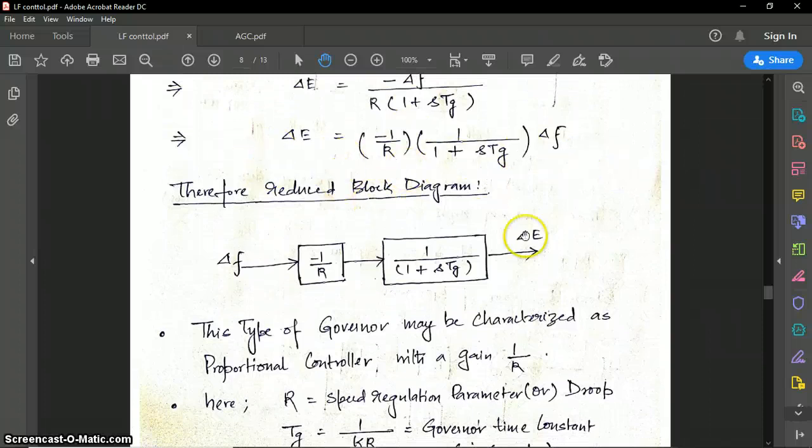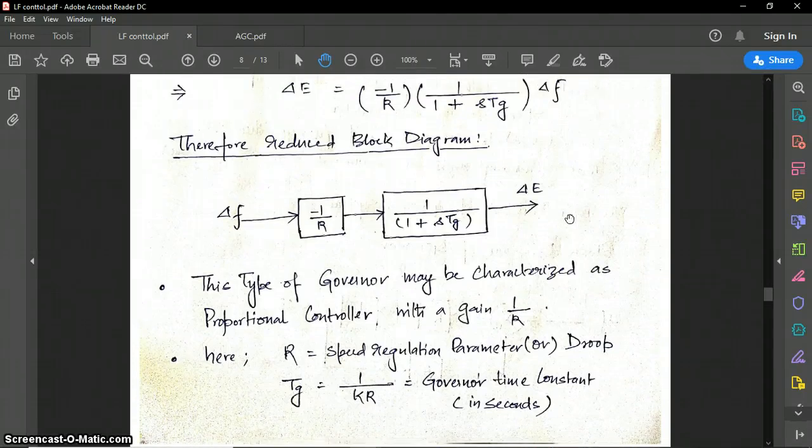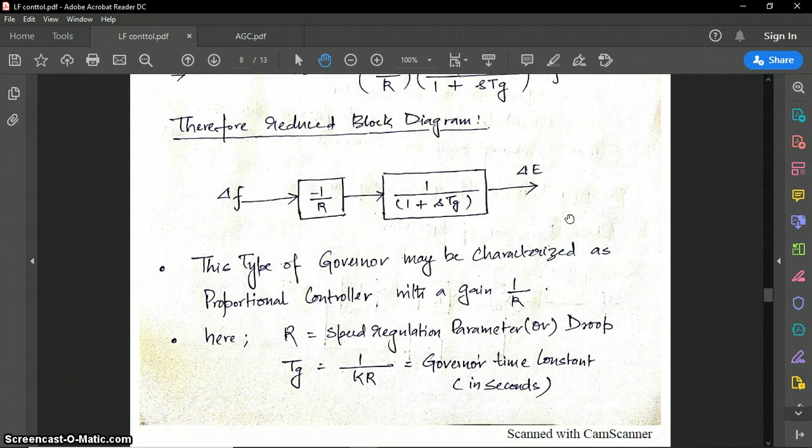So this error is equal to minus 1 by R, times 1 divided by 1 plus sTg, times delta F. So you can see here I can represent it with two blocks only. Okay, so this is a reduced block diagram where 1 by R is the speed regulation parameter, called droop, or the slope of the droop characteristic.